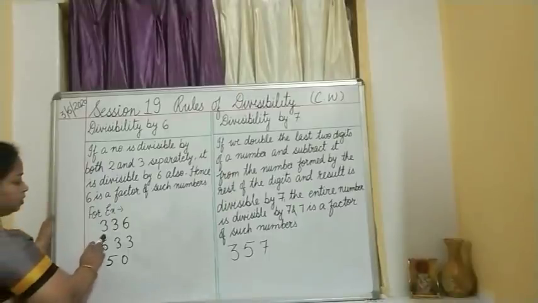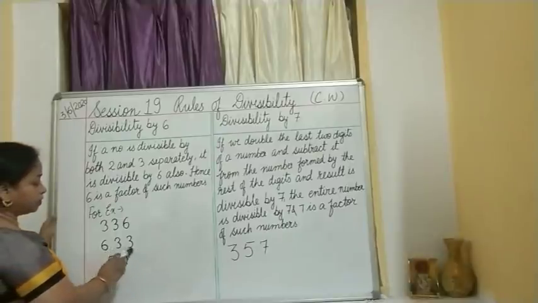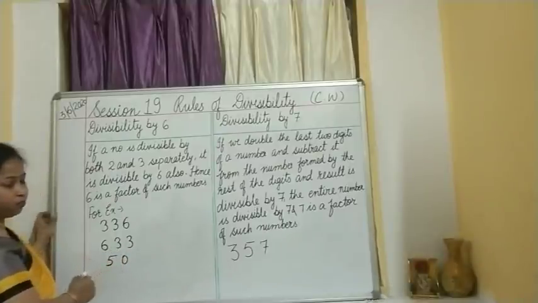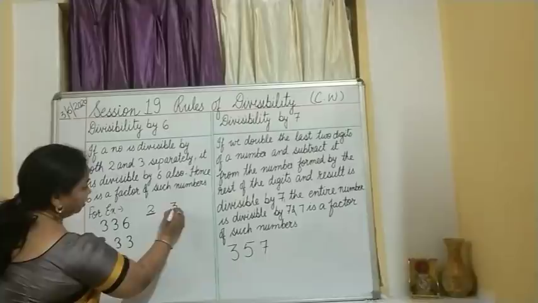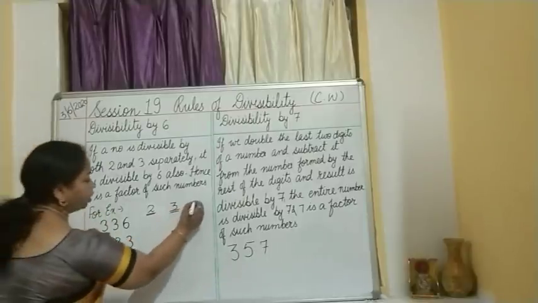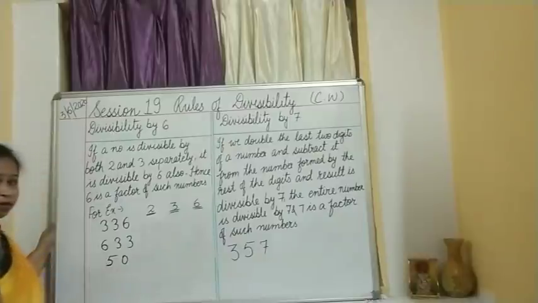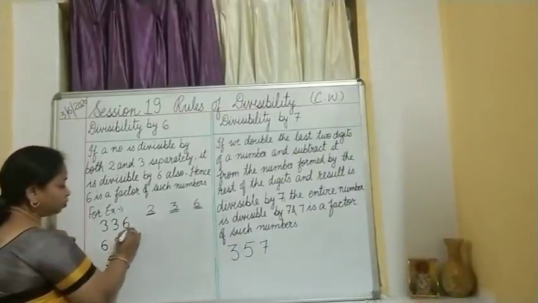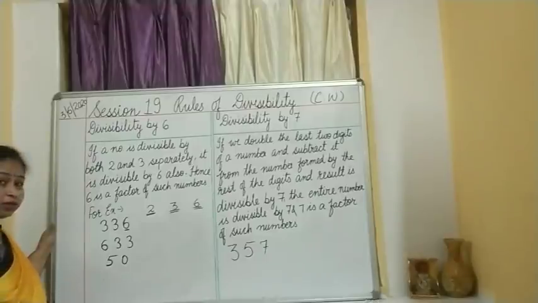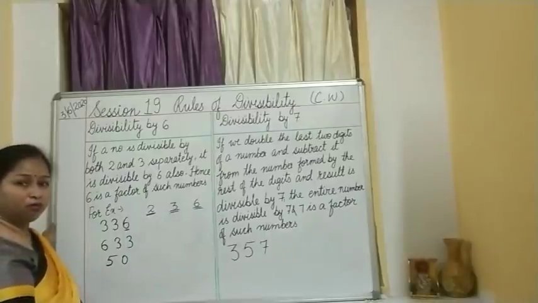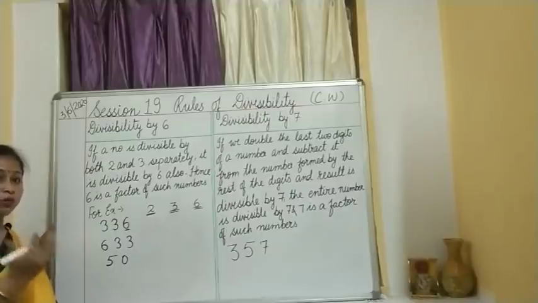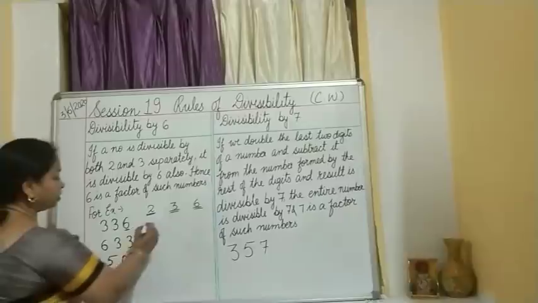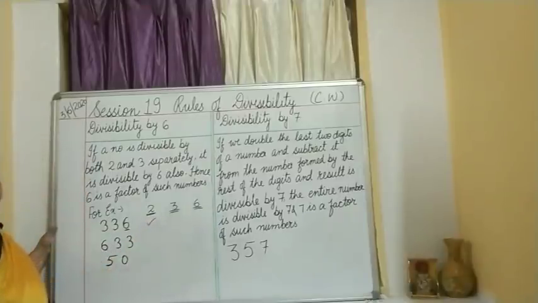Let us look at the examples I have shown over here. I have written 336, one number, second number 633, just reverse the order, and then 50. Now what I will do, I will check whether the number is divisible by 2, whether the number is divisible by 3, and then I will opt for 6. Okay. Now children, what is present over here? 6, isn't it? And 6 is an even number, and for rule 2 we have learned that a number ending in 0, 2, 4, 6 or 8 is divisible by 2. So we say yes, 336 is divisible by 2.